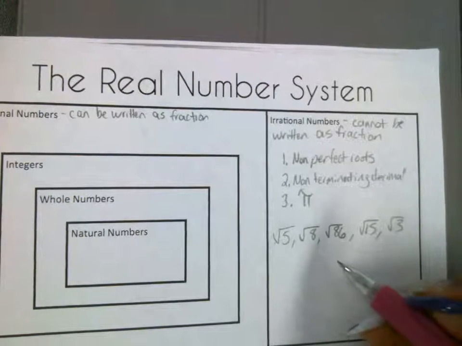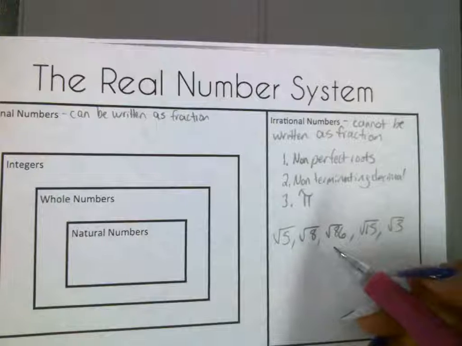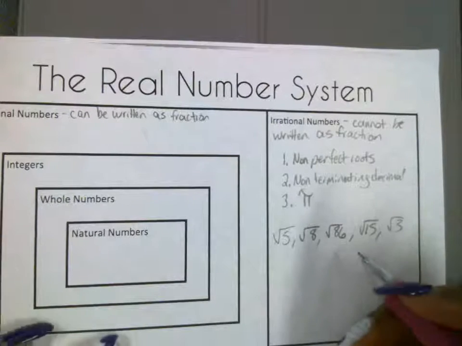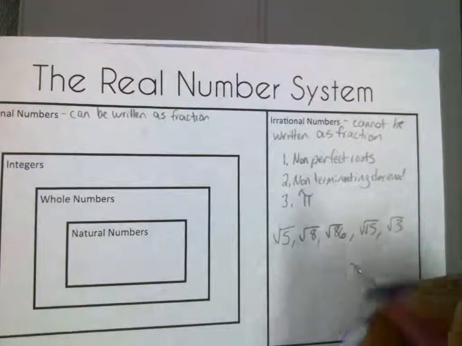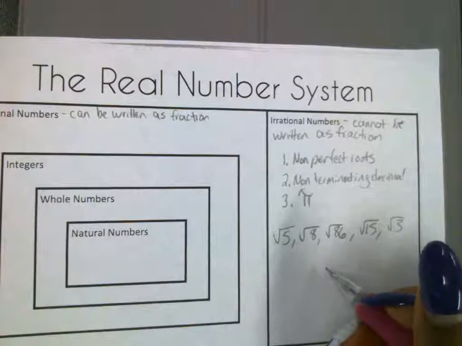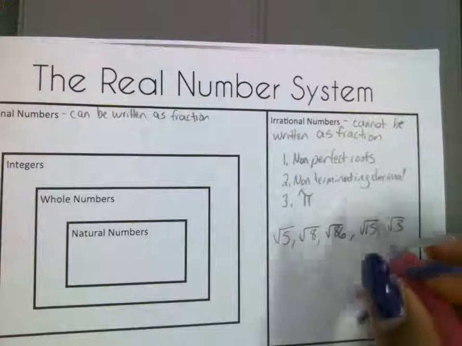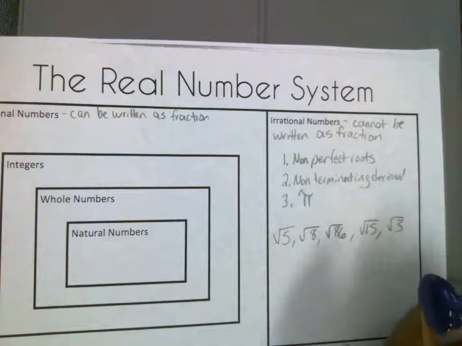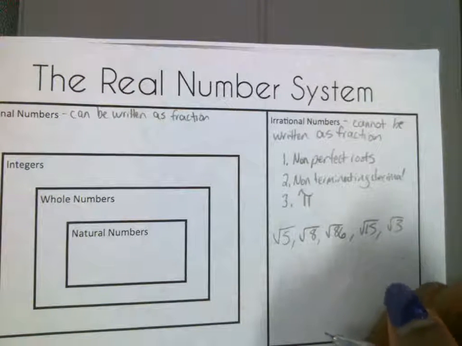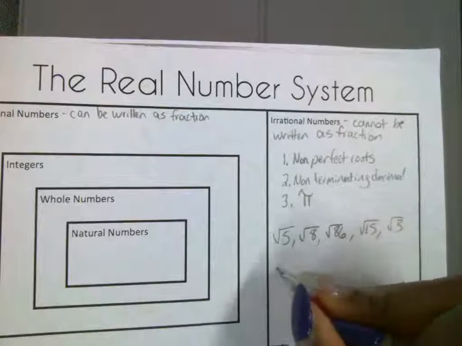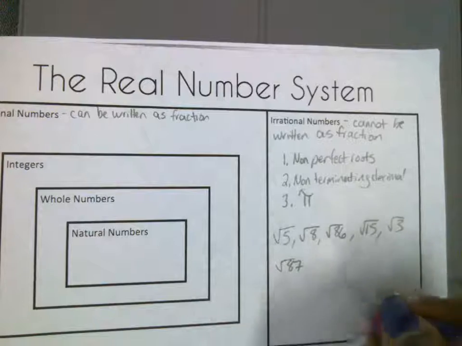Non-perfect root. Square root of what? 4. What's the square root of 4? It's 2. It's a whole number. Yeah, 2 times 2 is 4. So that's rational. Give me another example. Yes. That's 1. 1 times 1 is 1. Yes. 87. Okay. All of these are non-perfect roots.